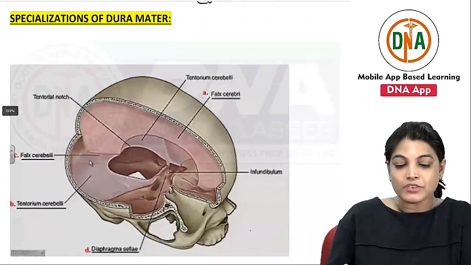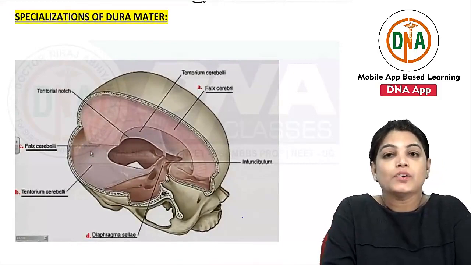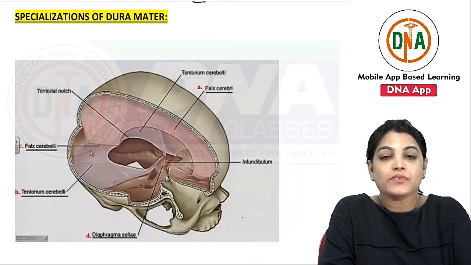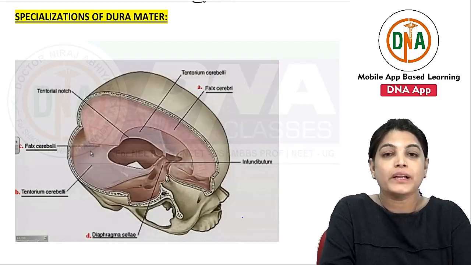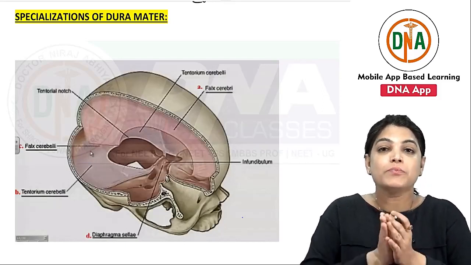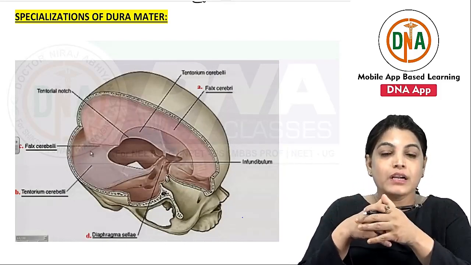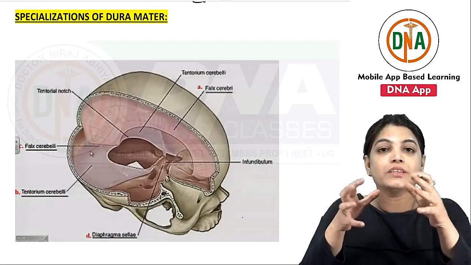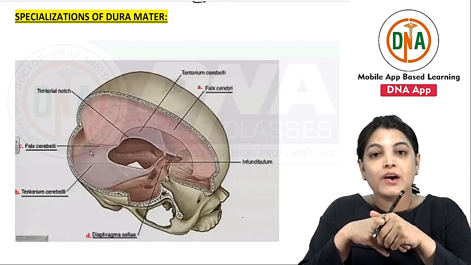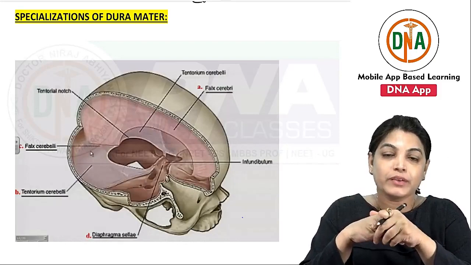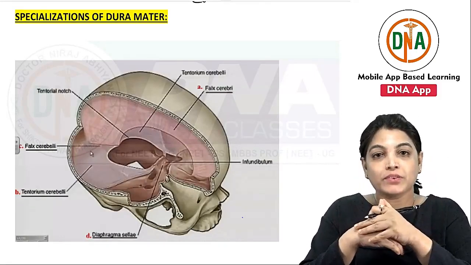Now coming to the specializations of the dura mater. What is special about the cranial dura is that it forms folds, which are reduplications of the dura mater, called dural septa. Dural septa will divide the interior of the skull into compartments. It forms a framework for holding the different parts of the brain.